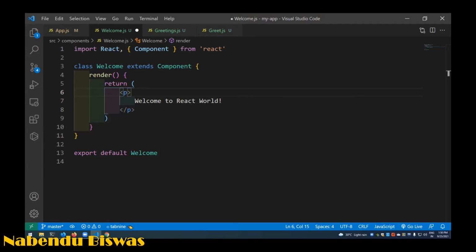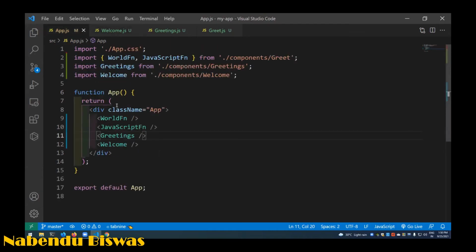Props are nothing but a way to pass data from one component to another. Suppose we want to pass some data from here to the Welcome component. How will we pass the data? Props are the way to pass that data. So let me comment all this out. This is how we comment in React: I press Control and slash, and it will comment it out.